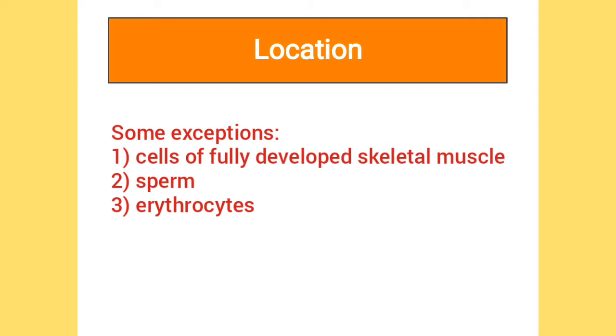There are some exceptions where gap junctions are not found, like in the cells of developed skeletal muscle, and mobile cell types such as sperm or erythrocytes, etc.